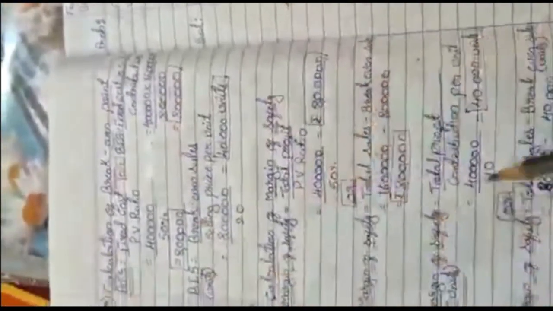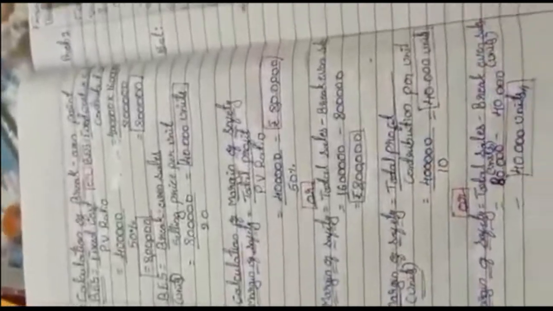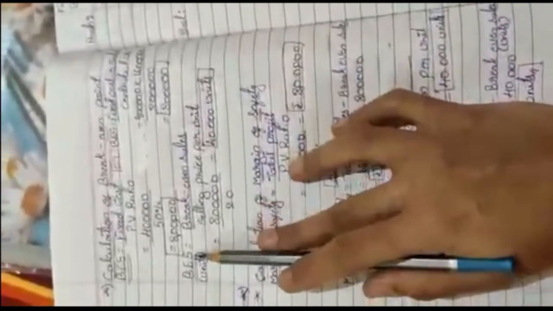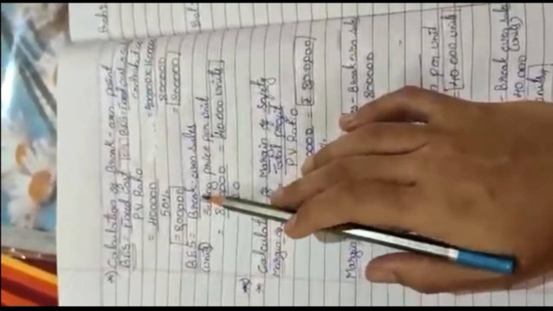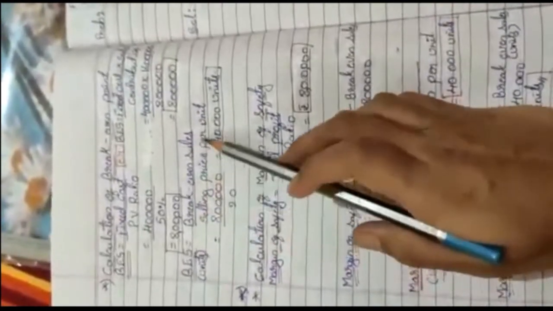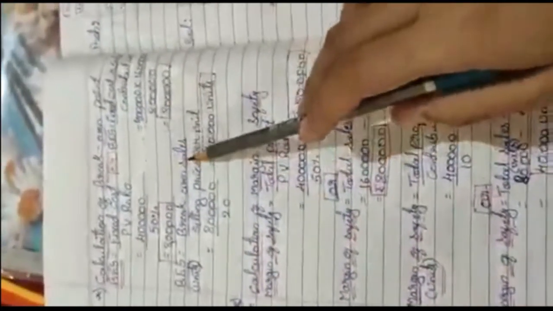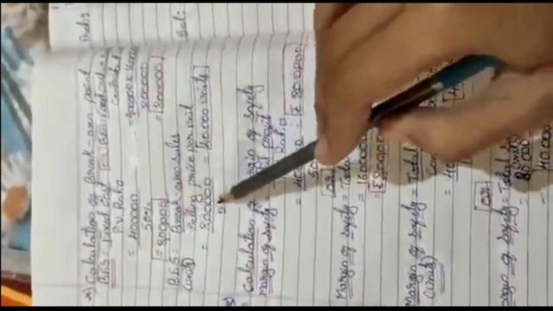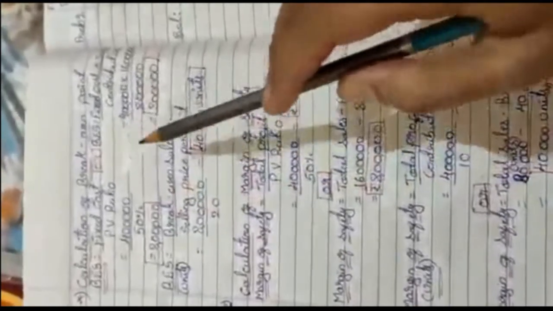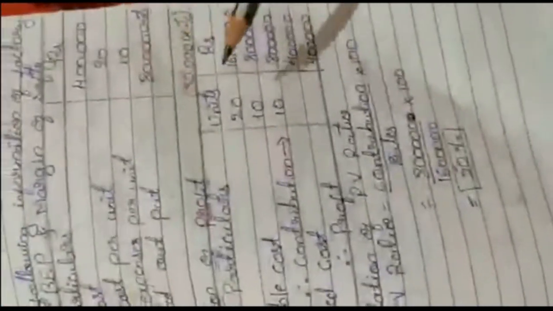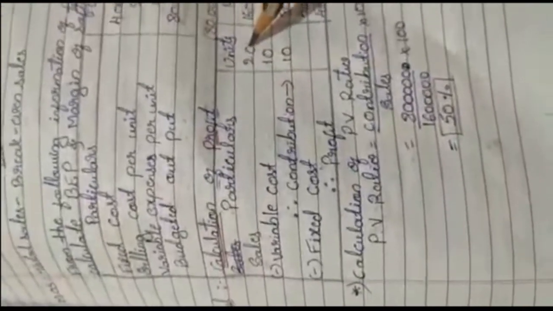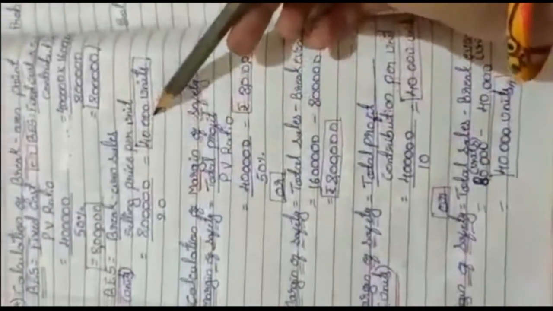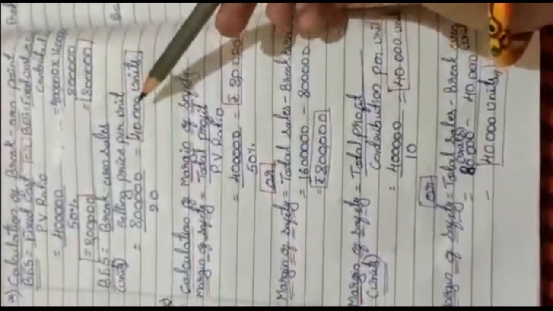And then next, let us calculate the break-even sales in units. To calculate break-even sales in units, the formula we have is break-even sales divided by selling price per unit. Break-even sales is 8 lakh rupees, which we have already calculated here. Selling price per unit, already given in the problem, was 20. So here 8 lakh divided by 20, we will get 40,000 units.